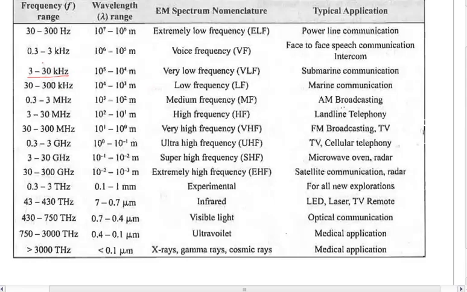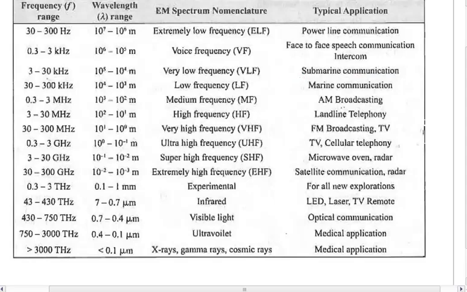Now any sound beyond 20 kilohertz human ears can't detect. Bats are somewhere in that range of 20 kilohertz. But beyond that humans cannot hear. So where is that frequency used? That frequency is called the very low frequency, and that is used in submarine communication. When you have a submarine which is underwater, a submarine is basically contacted using very low frequency in this range.